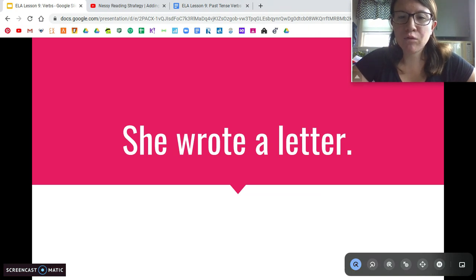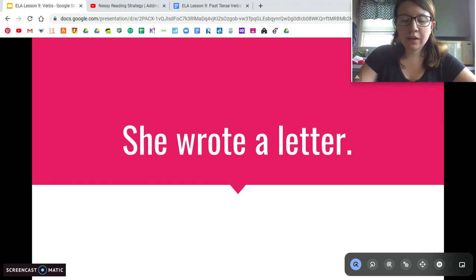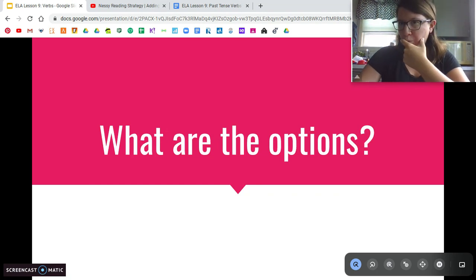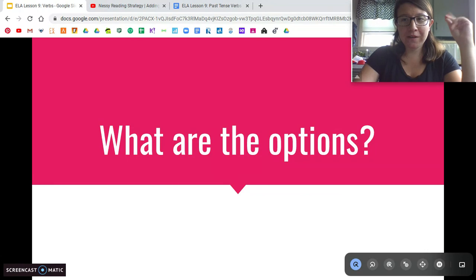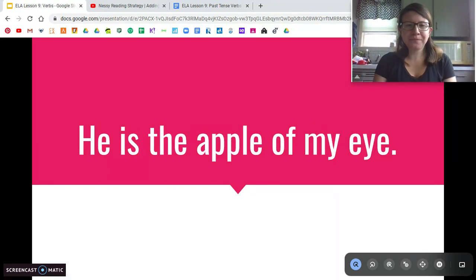It says, she wrote a letter. Another past tense verb. Talked about those earlier this week. She wrote a letter. The verb is wrote. Very good. Who got the point? All right. Question. What are the options? Another to be verb. What's the verb? Are. Very good. All right, last one.